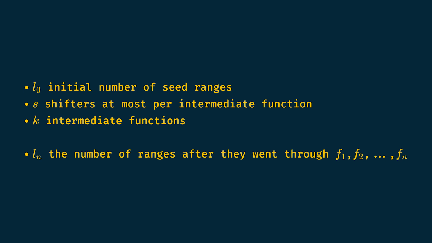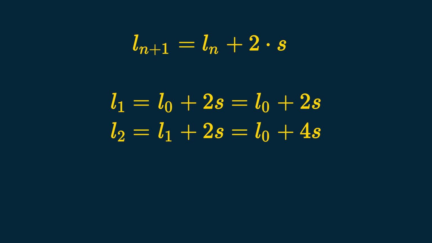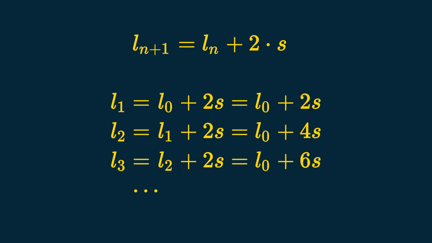Since at every step we can create only two S ranges, we have Ln+1 equals Ln plus 2S. So L1 equals L0 plus 2S. L2 equals L1 plus 2S, that is L0 plus 4S. L3 equals L2 plus 2S, that is L0 plus 6S, and so on. So we can see the final number of ranges at the end is Lk equals L0 plus 2Sk.